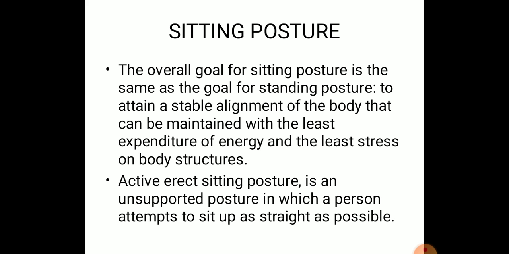Like in standing posture, how can we define it? It's a proper standing posture in an erect position as much as possible. Sitting is also the same. So it's an erect, unsupported posture in which the person attempts to sit up as straight as possible.